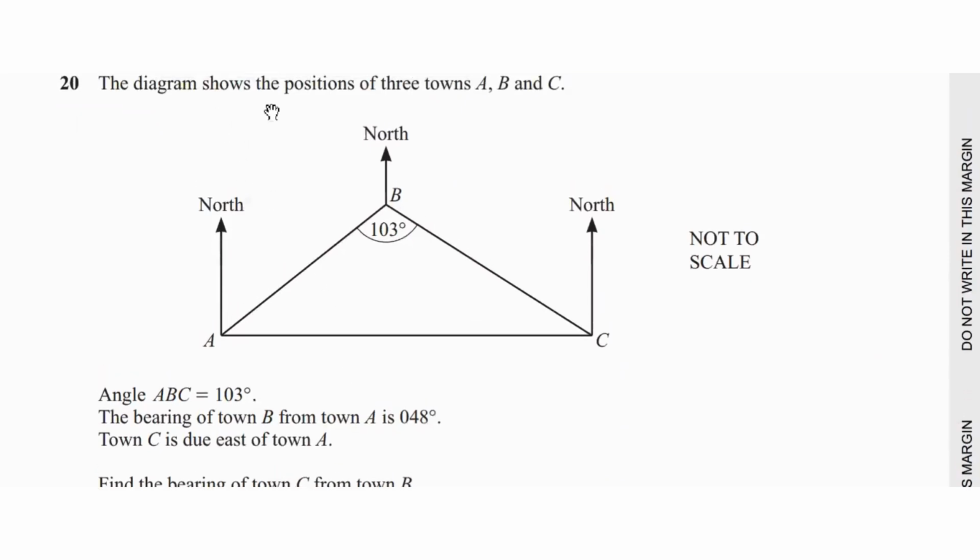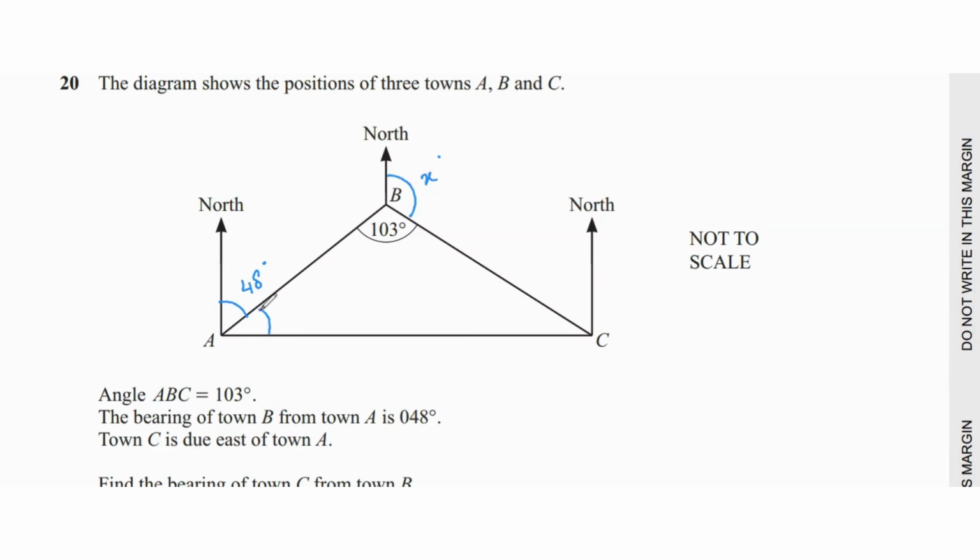Question 20 says the diagram shows the positions of 3 towns A, B, and C. Angle ABC is given as 103. The bearing of town B from A is 48. So this is 48. Town C is due east of town A. Find the bearing of town C from town B. So this is what we have to find.